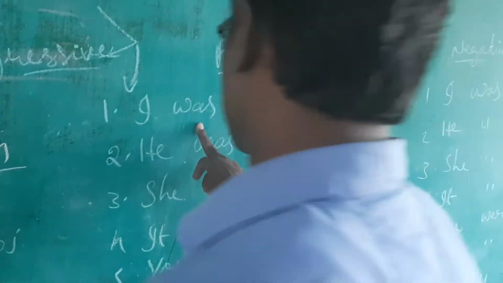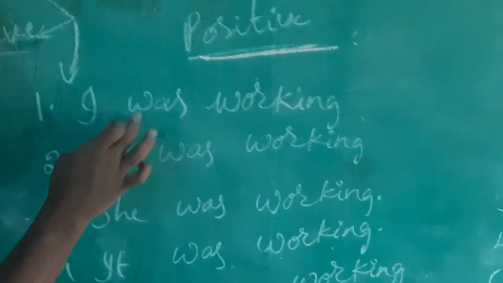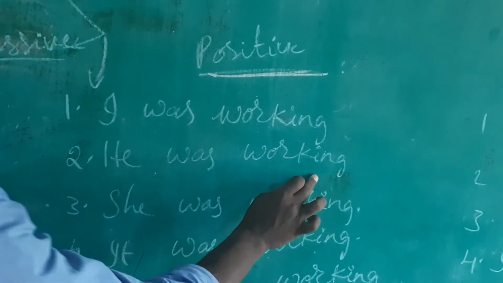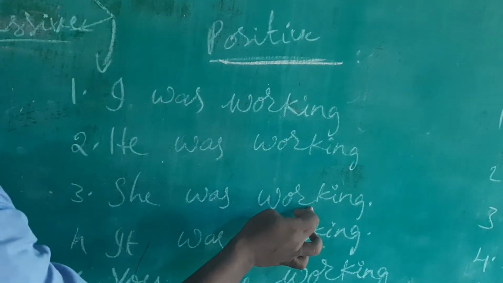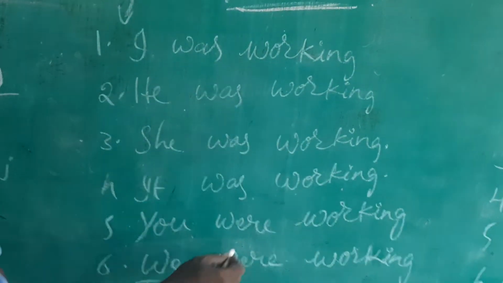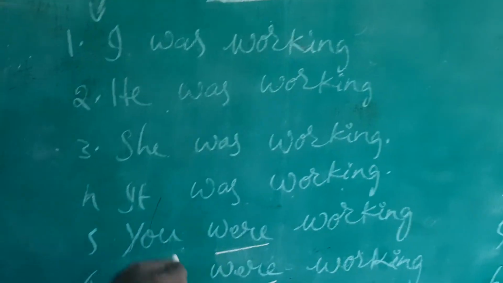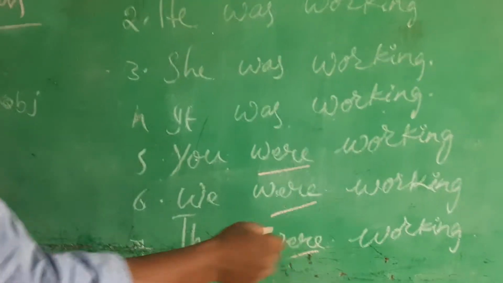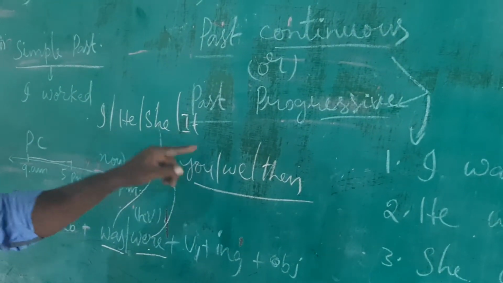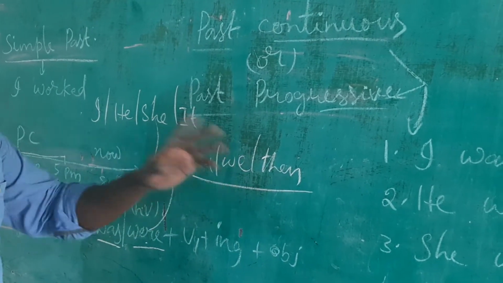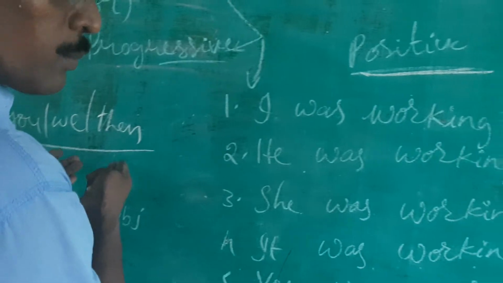So for example, for the positive one: I was working, he was working, she was working, it was working. And see here, there is a change. You were working, we were working, and they were working. I told you already, for I, he, she, it you use only was as they are singulars, and for you, we, they you use were as they are plurals.